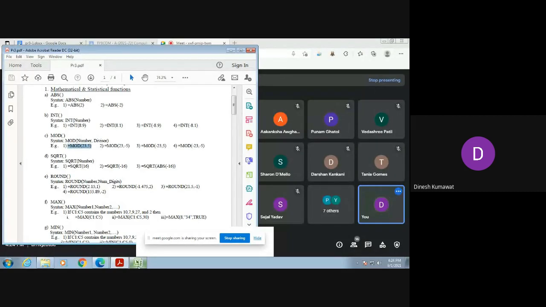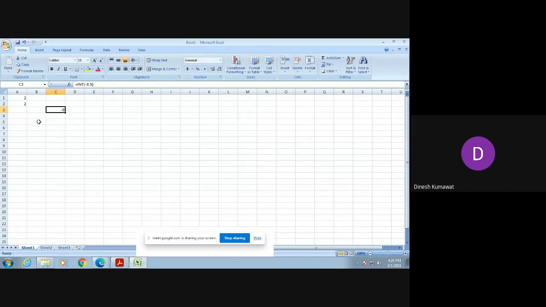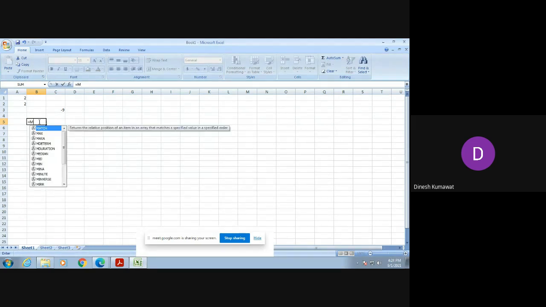For that, what you are going to do, just open your Excel sheet, equal to, then enter mod in your Excel sheet. Then once you have typed mod, here you will get its use, that is returns the remainder after a number is divided by a divisor.